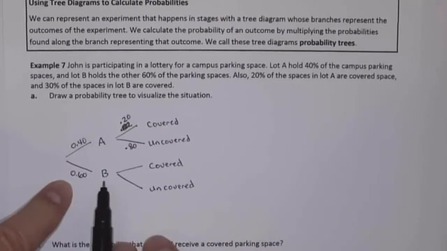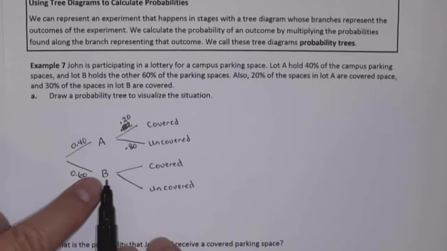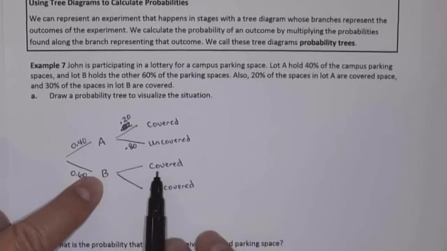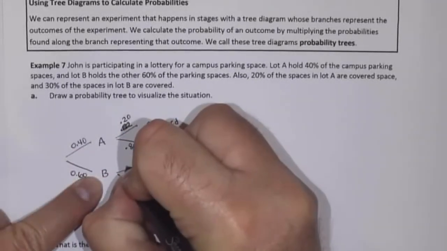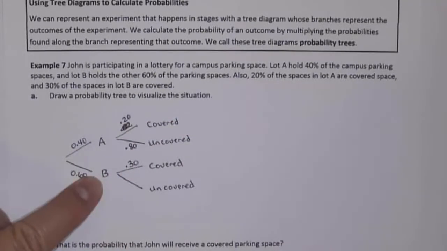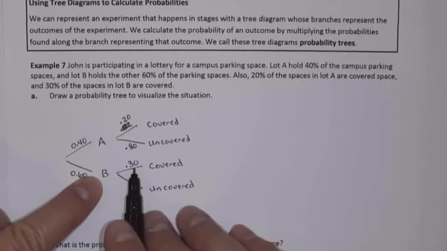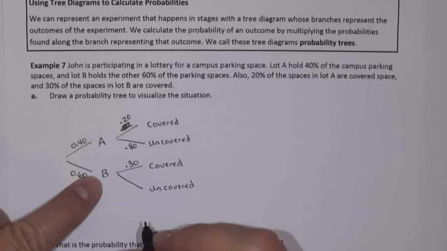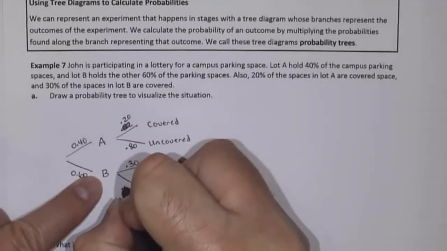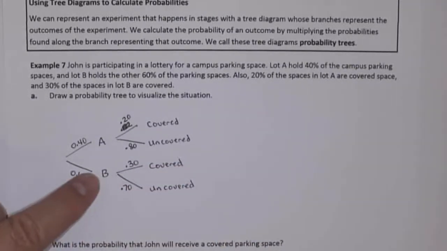If John ends up in Lot B, the probability that he's going to end up in a covered space is going to be 30%, or 0.30. So if John is in Lot B, the probability that he's going to be in a covered parking spot is 0.30. The probability he'll be in an uncovered parking spot will be 0.70, the complement.